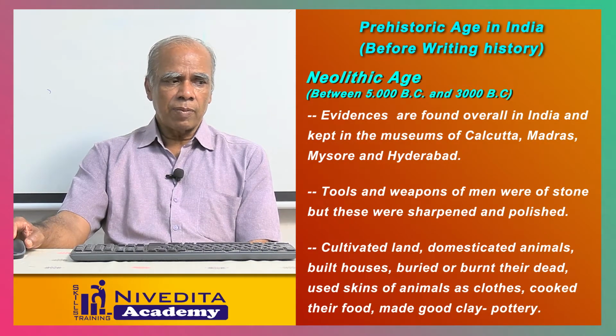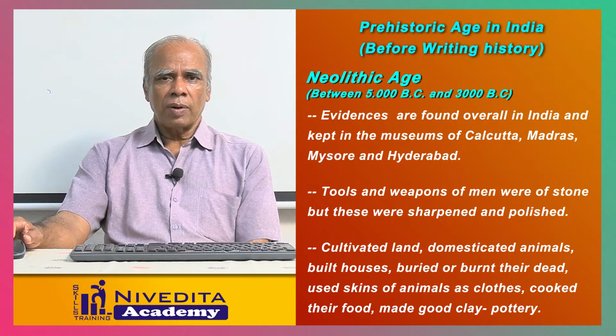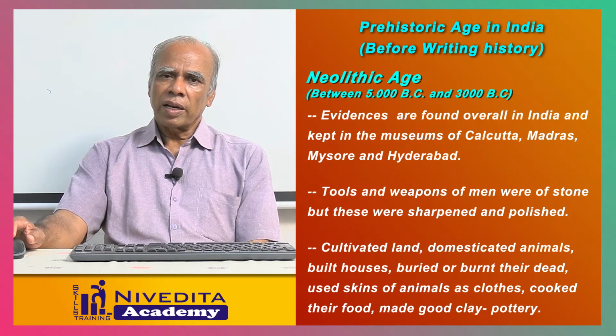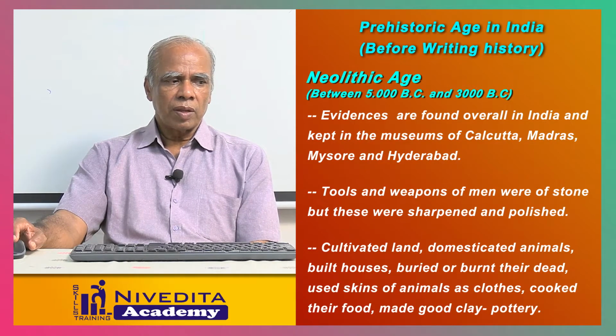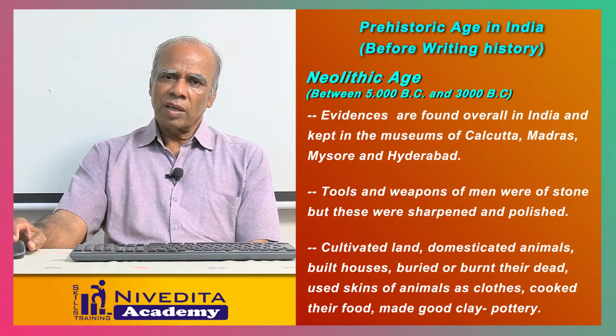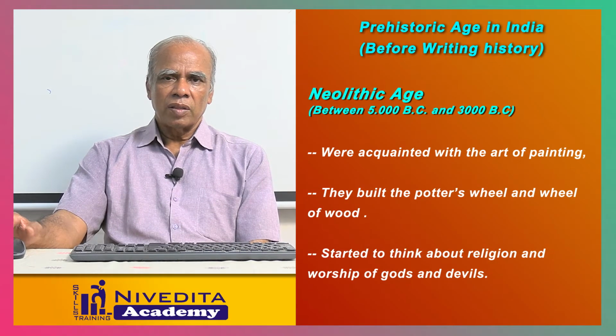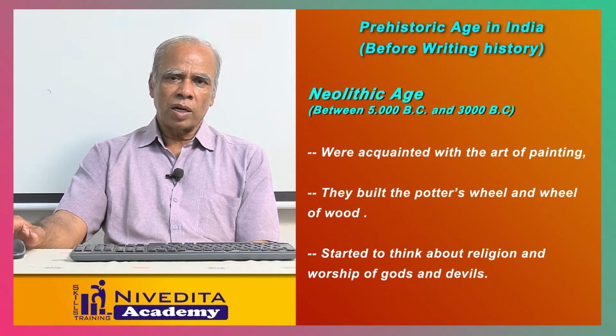They domesticated animals also. They started building houses. They buried the dead bodies, or they burnt the dead bodies of the people. They used skin of the animals as cloths. They started cooking food also. They made clay pottery. They used it for holding water or corn crops like that.